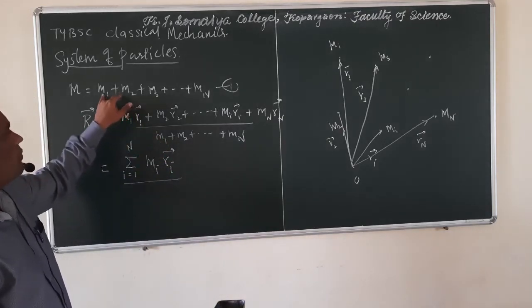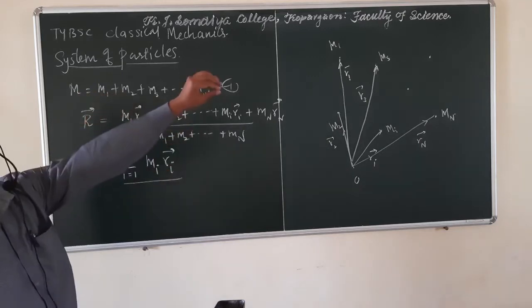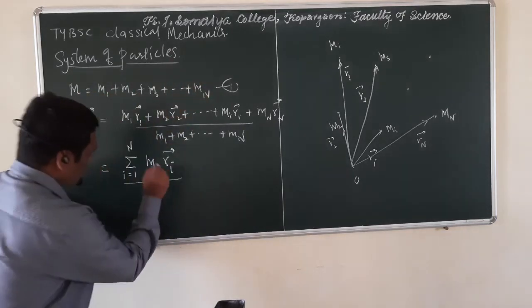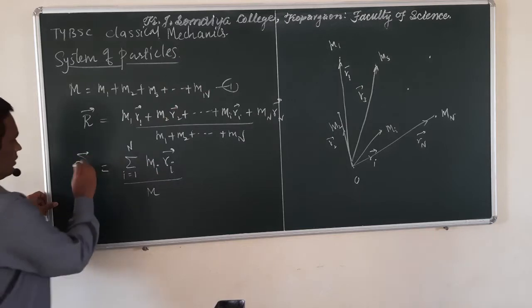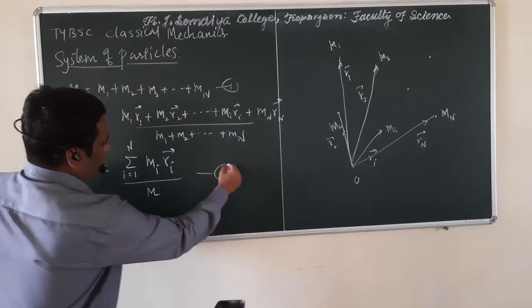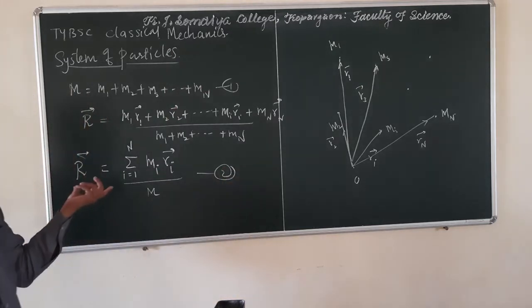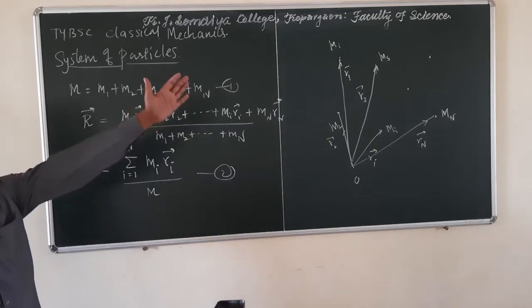You know from equation 1 that capital M is the addition of all the masses, so here we can say capital M. In this way, mathematically we can define the center of mass for that system.